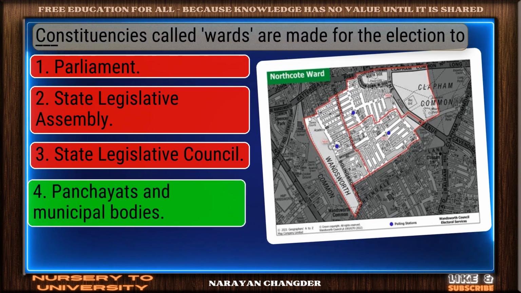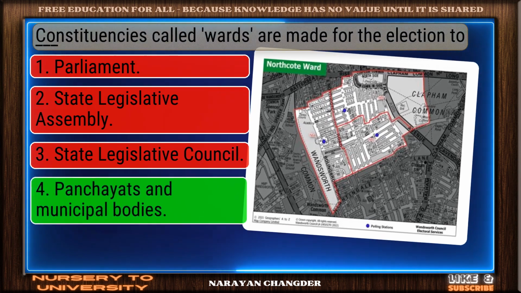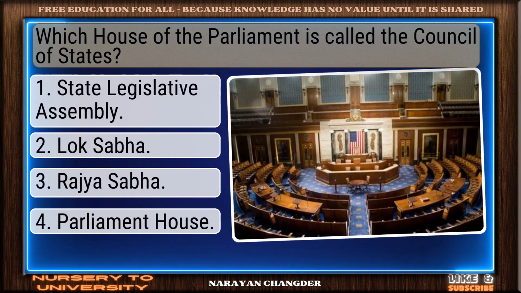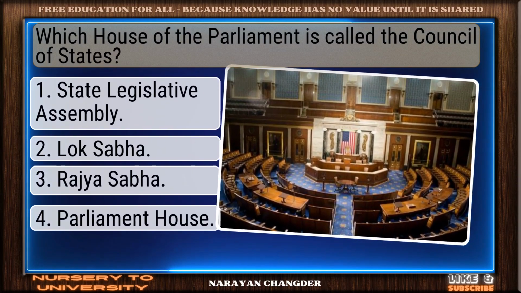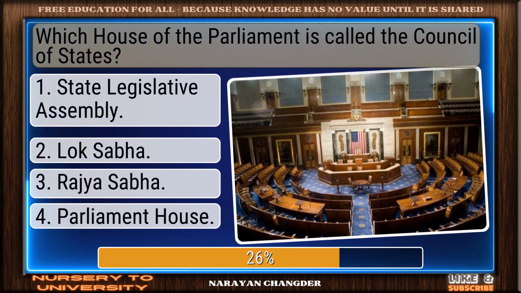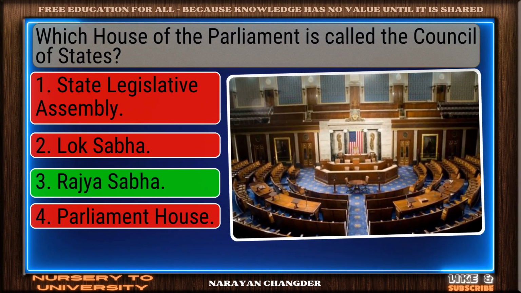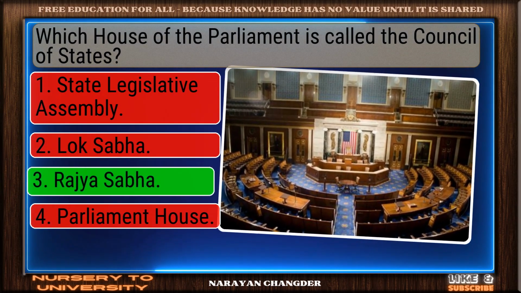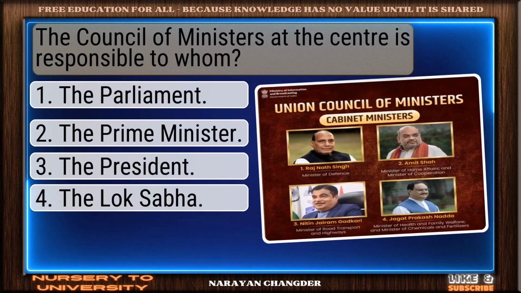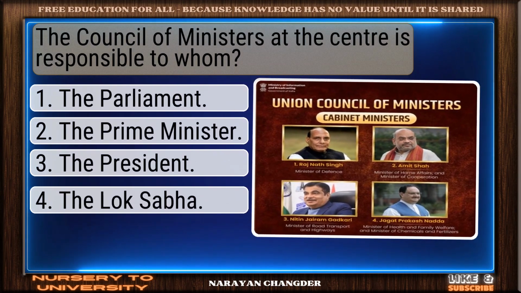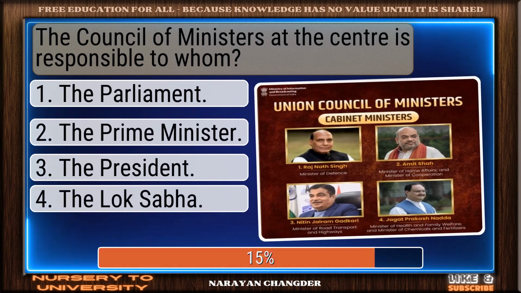Strong choice. Panchayats and municipal bodies is the right answer. Question number 68. Which House of the Parliament is called the Council of States? Well reasoned. Rajya Sabha is the correct choice. Question number 69. The Council of Ministers at the center is responsible to whom?